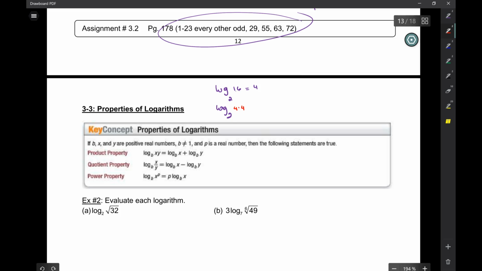Now, suppose I broke up the 16 into, I don't know, 4 times 4. Okay? I'm still looking for an exponent at the very end, right? I'm looking for an exponent of 2 that would give me whatever value that is. So I can either do it in one shot, or if the numbers are really big, I could break them down. Like I could break down the 16 into 4 and 4. And now I could say, what is the exponent of 2 that gives me 4? What is the exponent of 2 that gives me 4? And then add them to each other. Does that make sense? It's better maybe if we do 32.